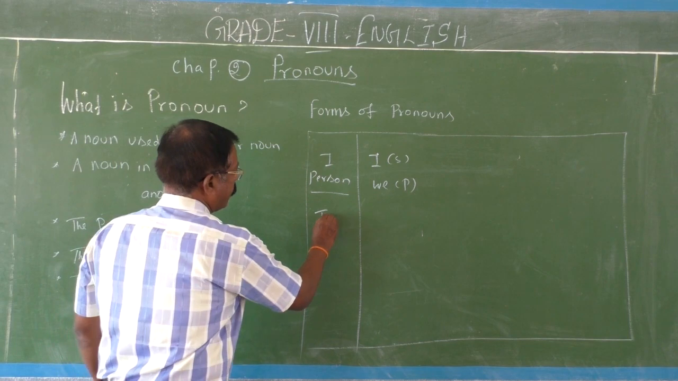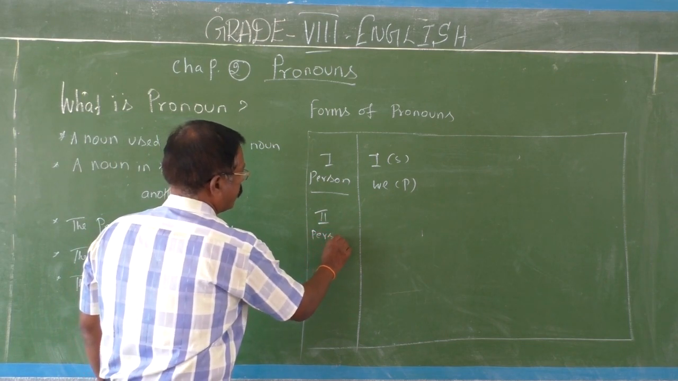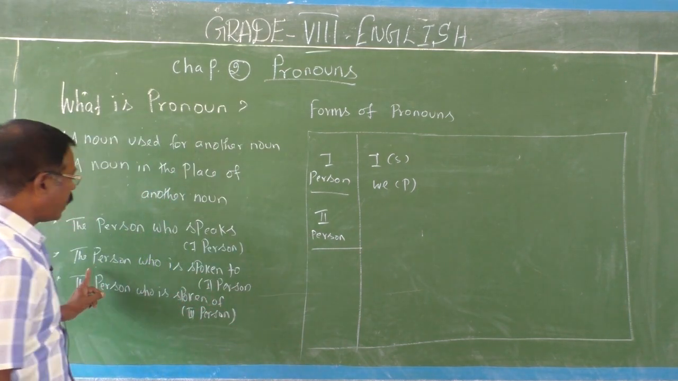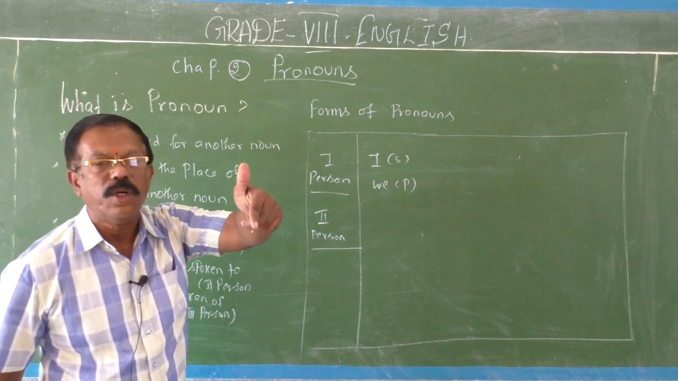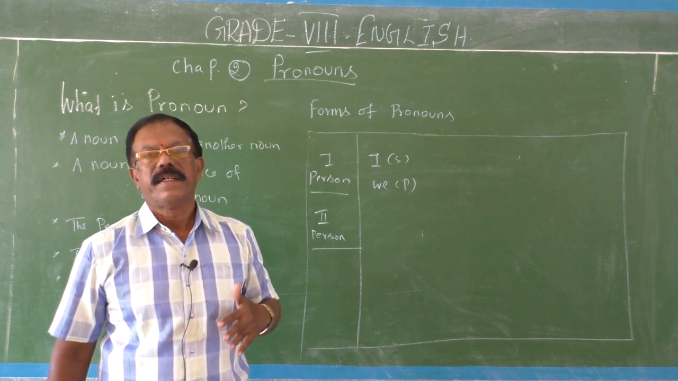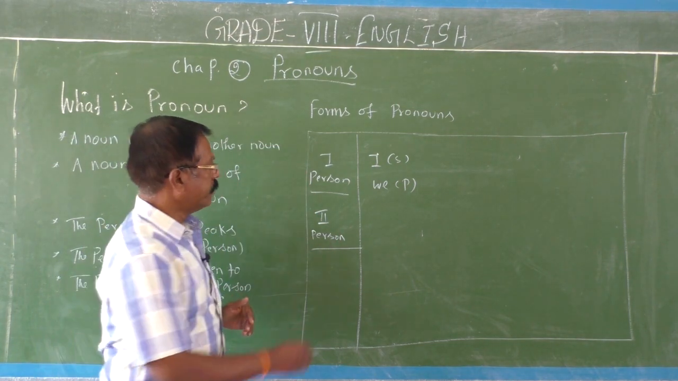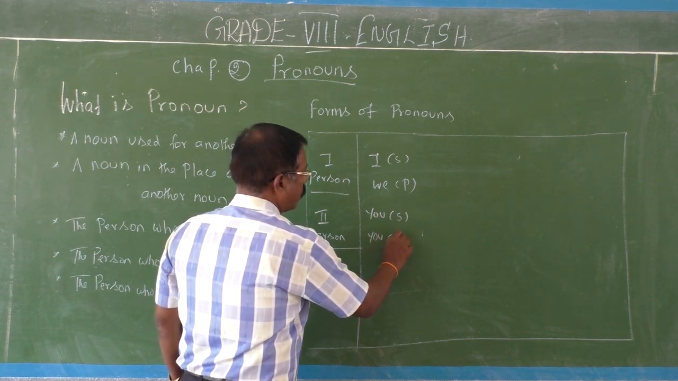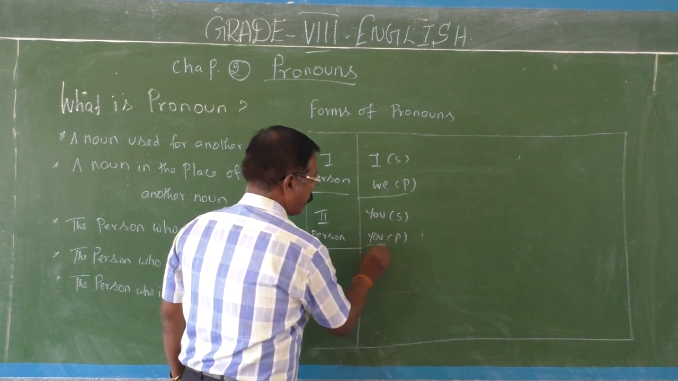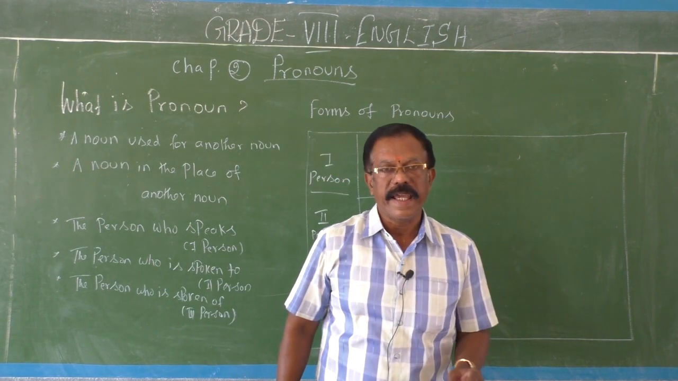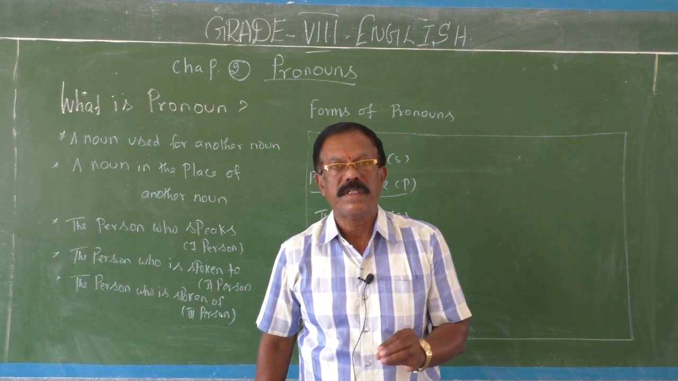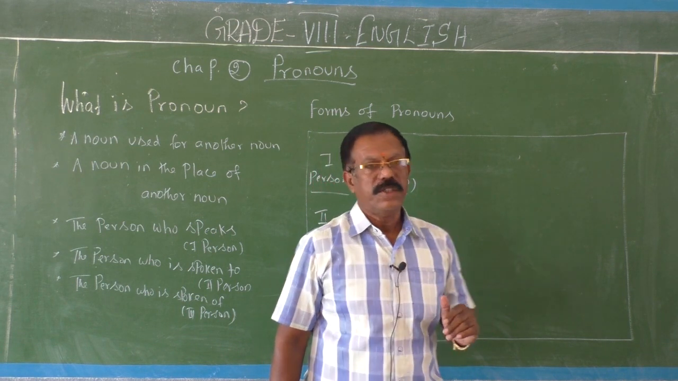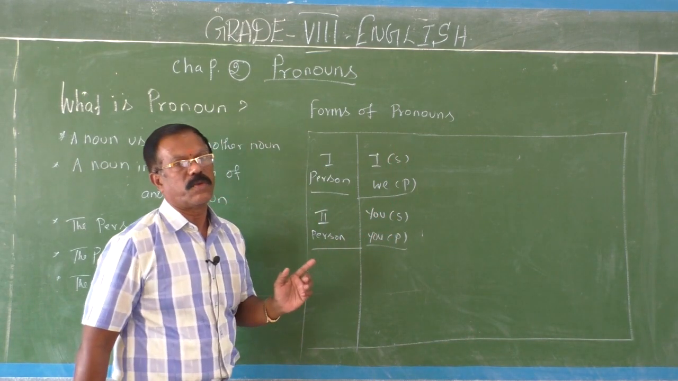Next thing, second person. Second person stands for the person who is spoken to, whom you speak. He is called a second person. Second person singular, you. Second person plural also, you. So, grammarians say that before second person we have to use only plural verbs. You stands for both the singular as well as plural.